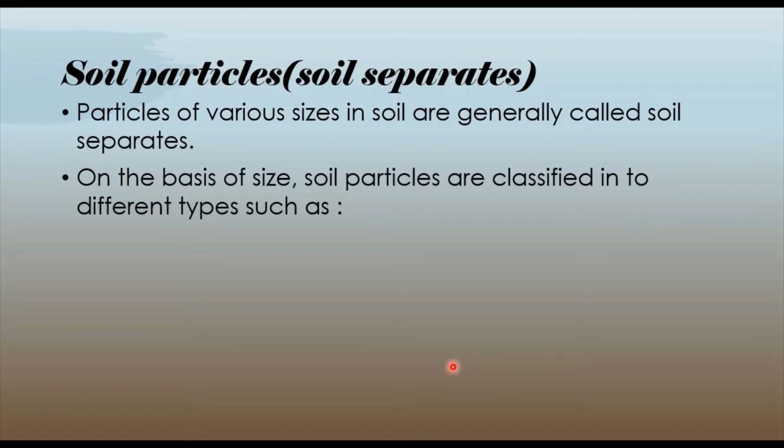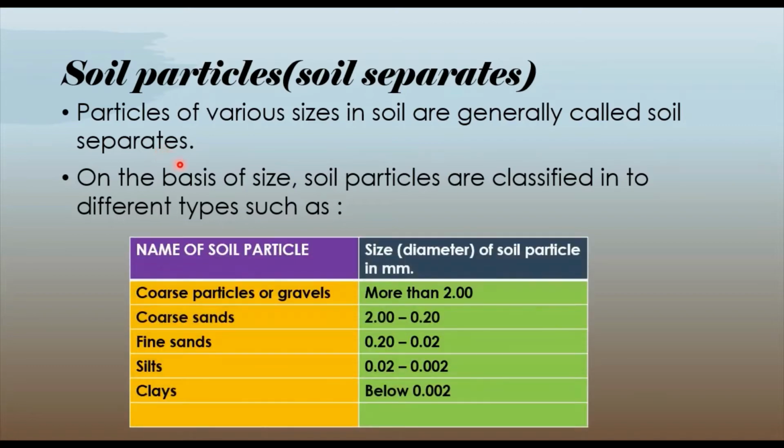Then moving to the soil particles. Soil particles, or soil separates, are particles of various sizes in the soil. On the basis of size, soil particles are classified into different types. If the size is more than 2 millimeters, we call them coarse particles or gravels.